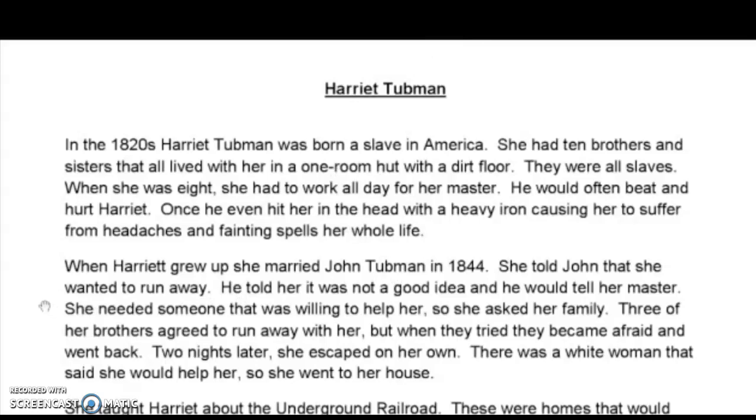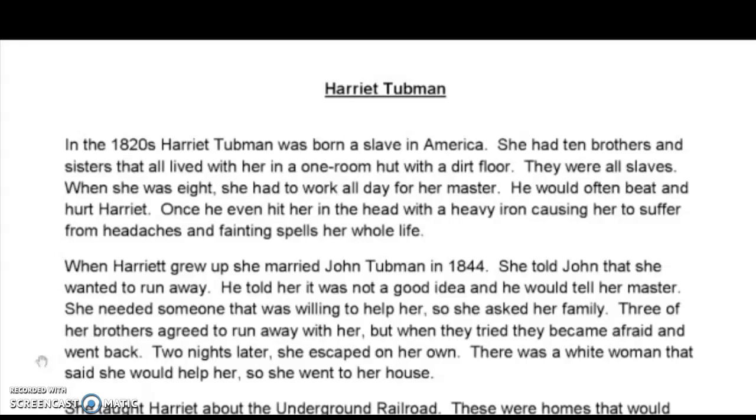When Harriet grew up, she married John Tubman in 1844. She told John that she wanted to run away. He told her it was not a good idea, and he would tell her master. She needed someone that was willing to help her, so she asked her family. 3 of her brothers agreed to run away with her, but when they tried, they became afraid and went back. 2 nights later, she escaped on her own.